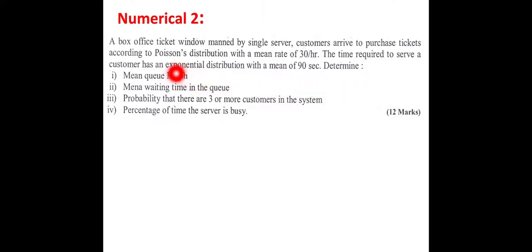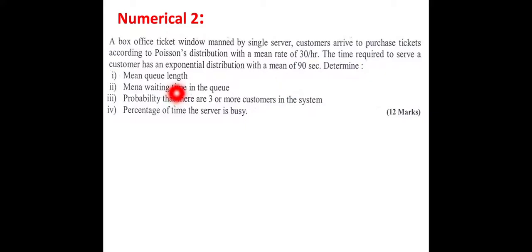So let us see the problem. It is again a VTU previous year question paper problem. Problem definition: a box office ticket window is manned by a single server. Customers arrive to purchase tickets according to a Poisson distribution with a mean rate of 30 per hour. So in 1 hour 30 customers arrive. The time required to serve a customer has an exponential distribution with a mean of 90 seconds. So each customer is served for 90 seconds.